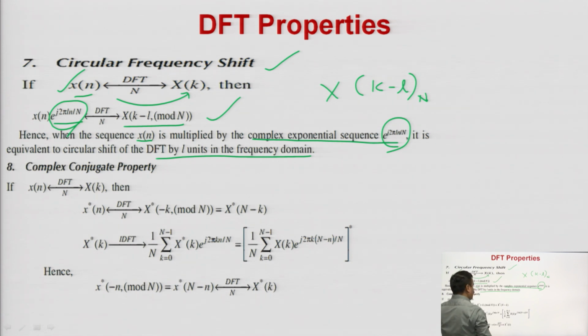If you shift by the exponential term, you get a shift in the frequency domain by the same units.